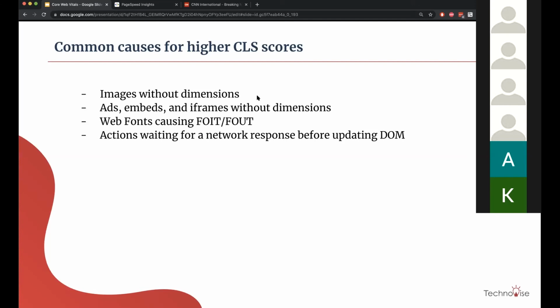Again, this is images without dimensions. If we don't set dimensions for images, the browser will not know how big the image is, and it will not be able to reserve any space for it in the page.